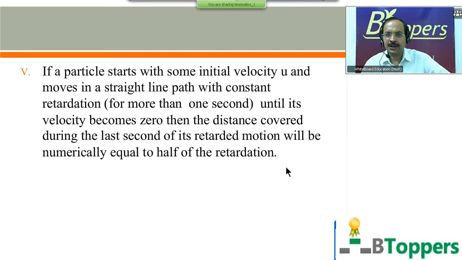For example, if the retardation is 2 meters per second square, the particle starts with some initial velocity, say about 40 meters per second or some other value, and moves in a straight line with a constant retardation of 2 meters per second square until its velocity becomes 0. Then the distance covered in the last 1 second of the retarded motion will be half of 2 meters, or 1 meter. I will show you the calculation for this conclusion.